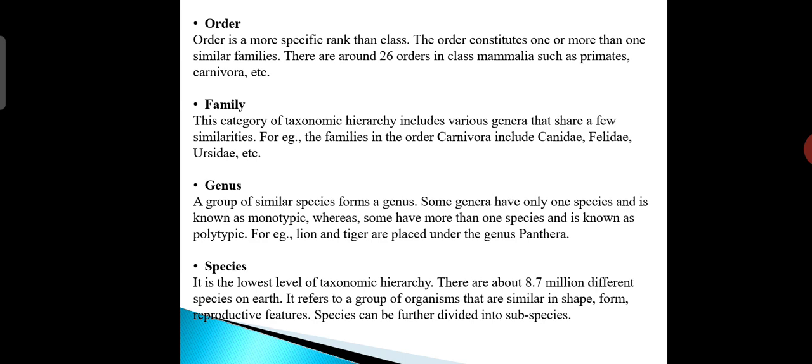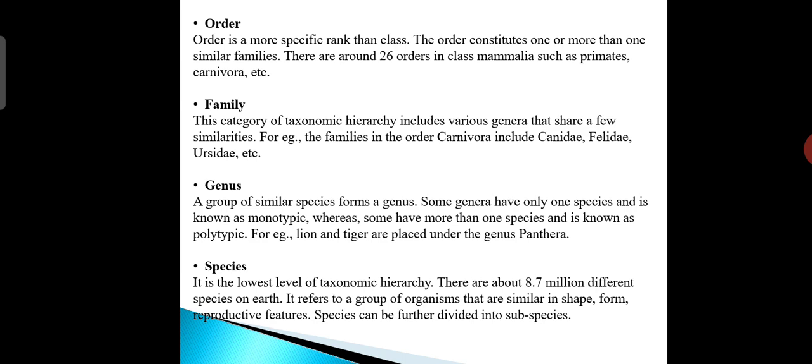It is again followed by family. This category of taxonomic hierarchy includes various genera that share a few similarities. For example, the families in the order Carnivora include Canidae, Felidae, Ursidae, etc. Again, genus, a group of similar species forms a genus.